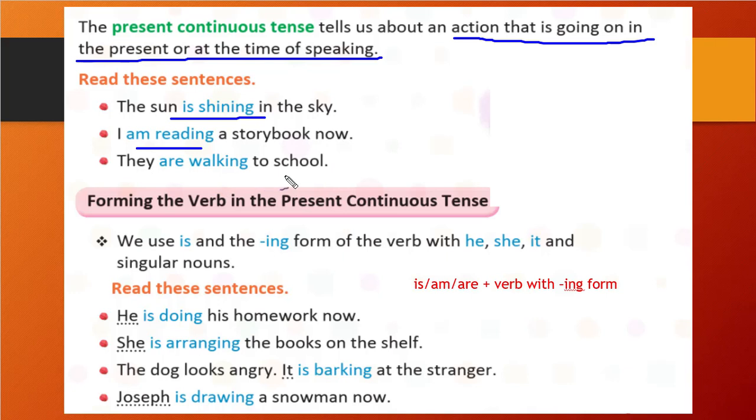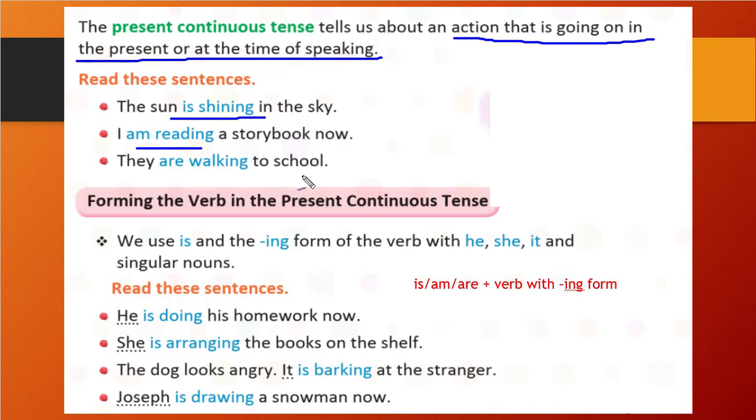And they are walking to school. That is also present continuous, right? Currently they are coming to school, so it is happening at this moment. So that we call present continuous tense. Like I am speaking. That is happening now, talking. So that we show in present continuous tense. Understood?